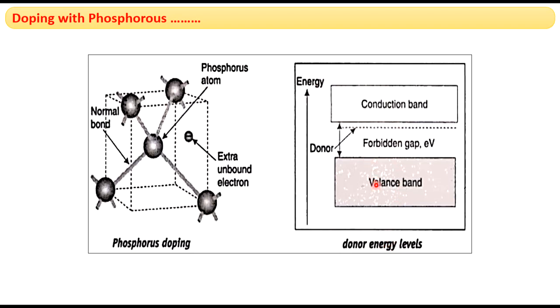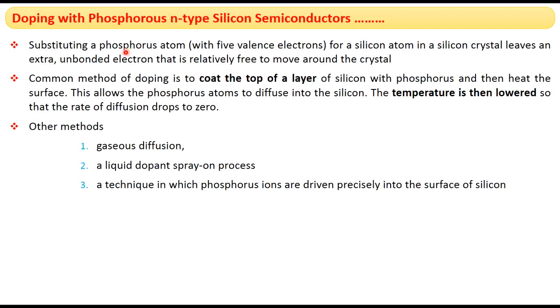This is the valency band, this is the conduction band, and this is the gap between the valency band and conduction band. The donor energy levels are here. So after doping, many free electrons are available, so the donor energy levels are high here. So the phosphorus atom, after substitution, forms 4 bonds with 4 silicon atoms, and the unbonded electron, which is relatively free, will move around the crystal.